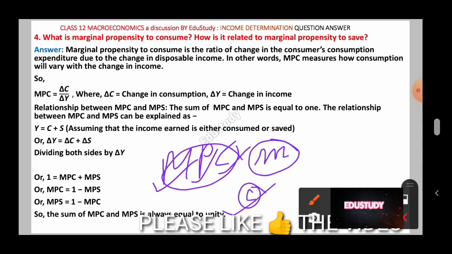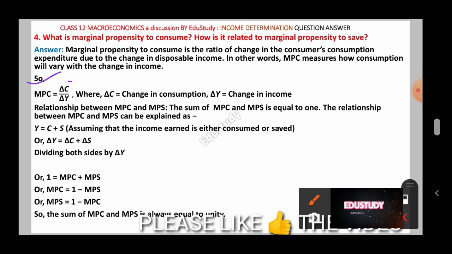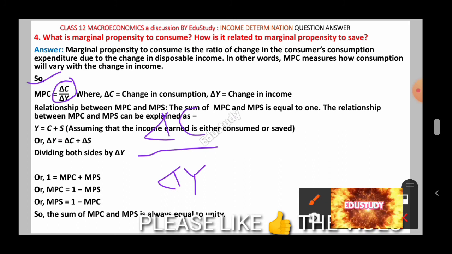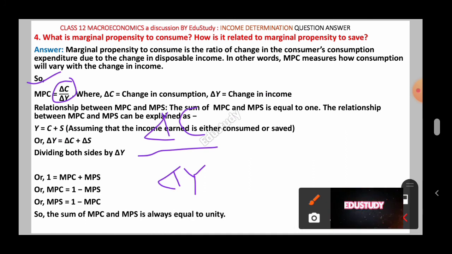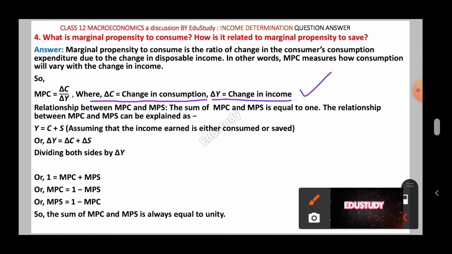Keep this remembered. According to our definition, MPC equals del C by del Y. That means due to income change, what is the change in consumption? That is the MPC, where del C means change in consumption and del Y means change in income. So this is all about the definition, the first part of question number 4.